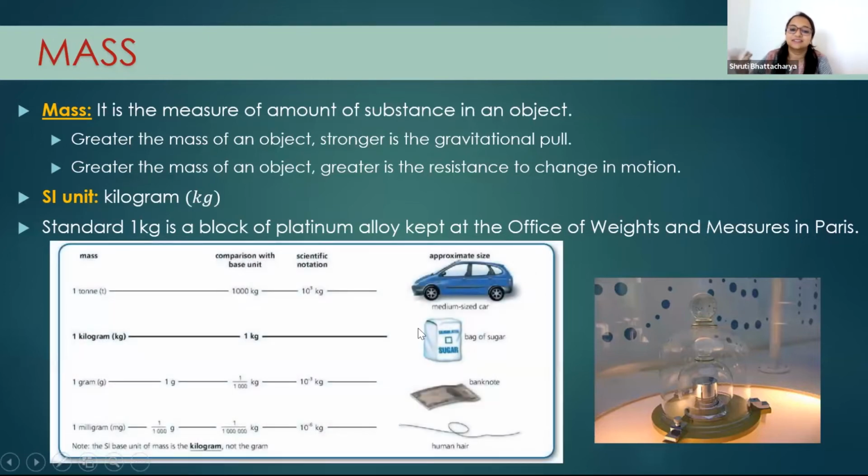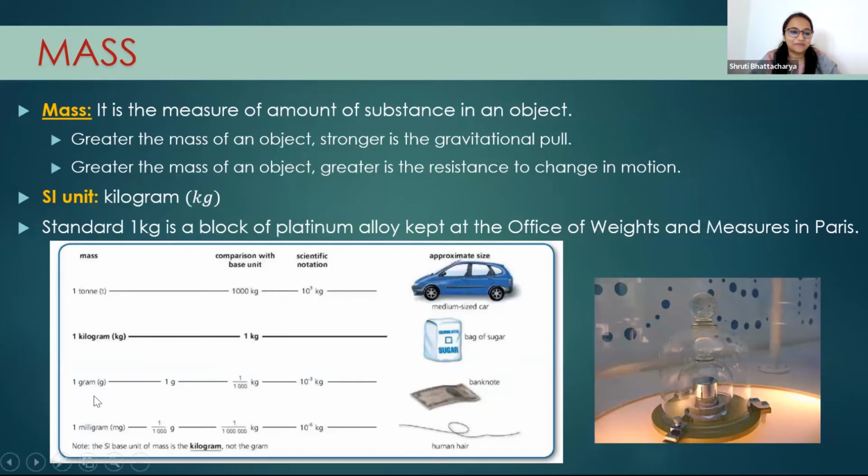Now, approximately, you can get an idea of what the weight of anything is. A car has a weight of 1 ton, or you can say 1000 kg. Just to give an idea. And 1 kg could be 1 kg of sugar or 1 kg of anything else, so you can pick that up, obviously. But 1 ton, you cannot pick that. You cannot pick up a car unless you are Hercules or something, right?